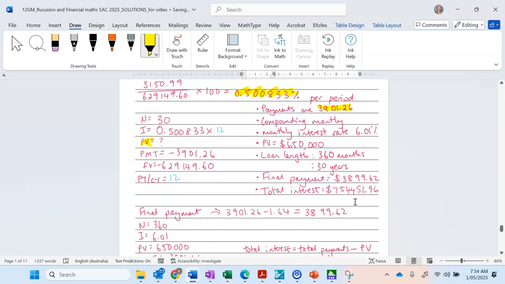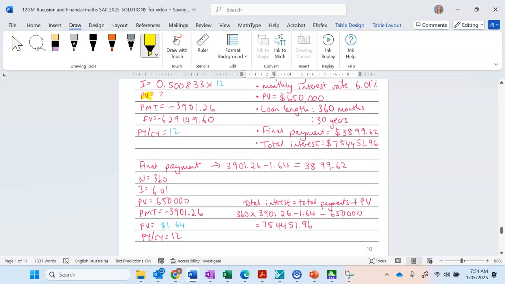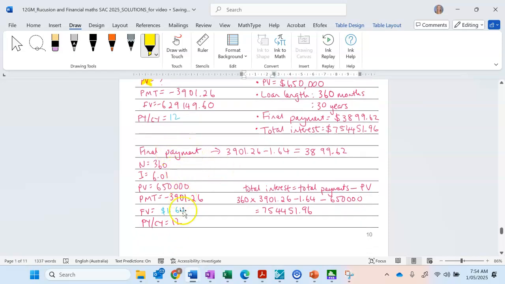Working out your final payment. So I've done that down here. All right, so our final payment, you can work out the 359th payment and do your final payment that way. I just find it a lot easier to do it this way. So after our 360th payment, we were left with an overpayment of $1.64. So we just take that away from our final payment. So our final payment is this amount here. So a little bit more of a higher level thinking part there, getting that final payment.